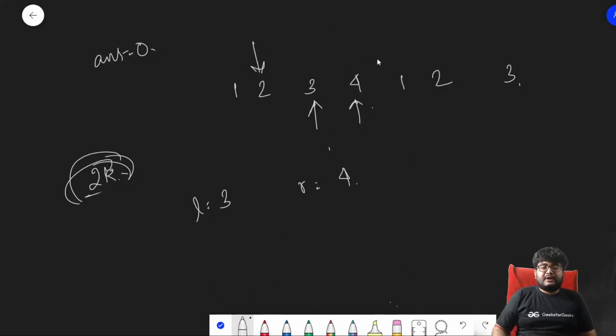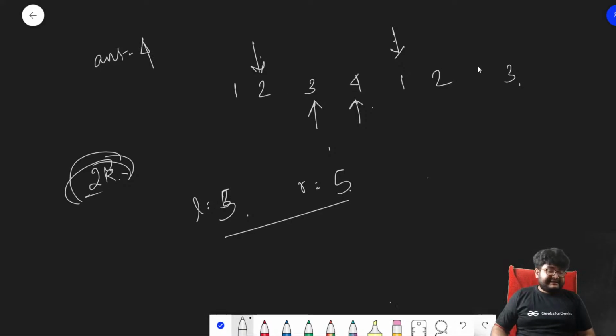So what is the new left sum? 2 is added, so 3 plus 2 will be 5. What is the new right sum? 1 is added, so 4 plus 1 will be 5, right? So 5 and 5, the sum is same, so we'll mark the answer. What is the answer? The length of this substring: right minus left plus 1, so it will become 4. The size is 4, and like this we will continue.